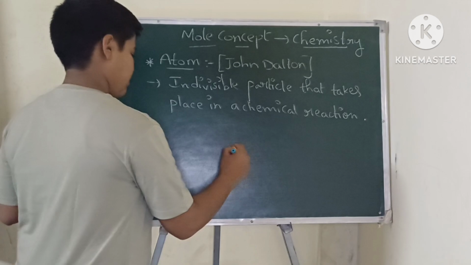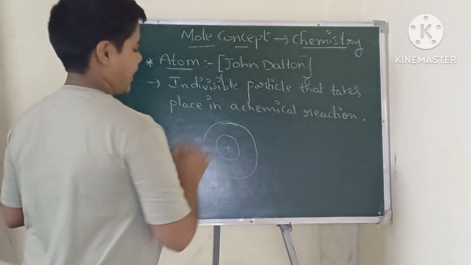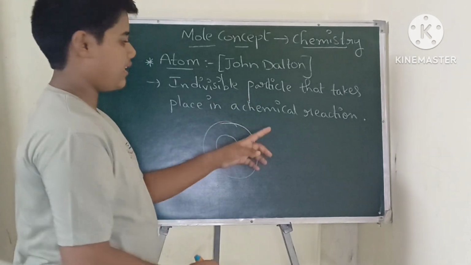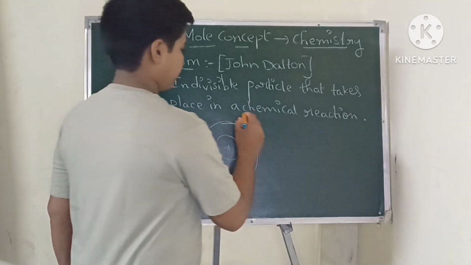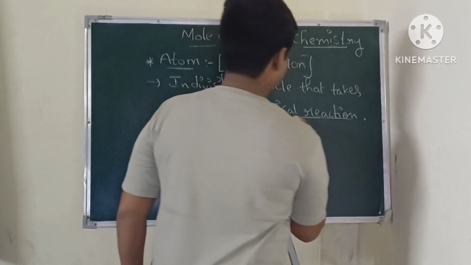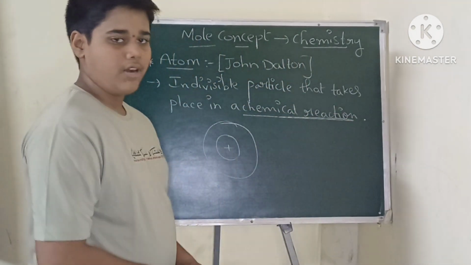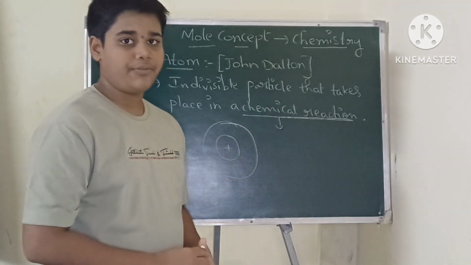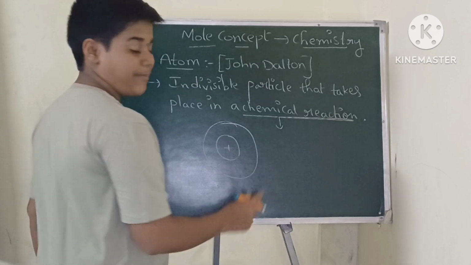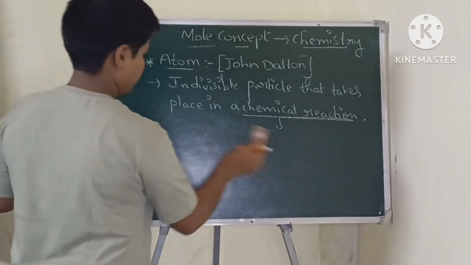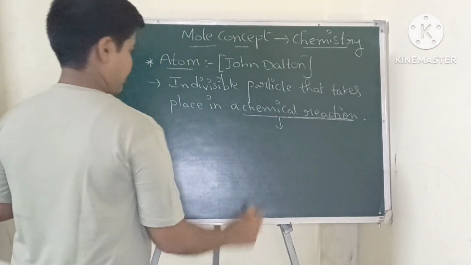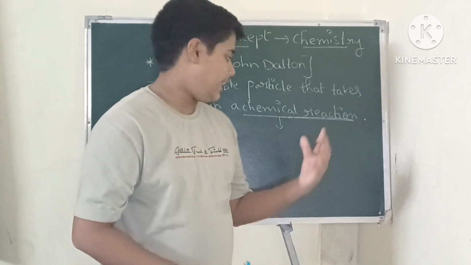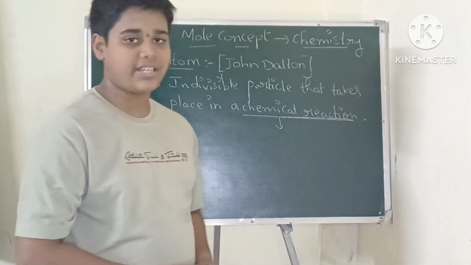Atom looks like this. See here, this is an atom. This is an indivisible particle that takes place in a chemical reaction. Here you will get a doubt: Sir, what is chemical reaction? Chemical reaction means the rearrangement of atoms that takes place in a chemical change.